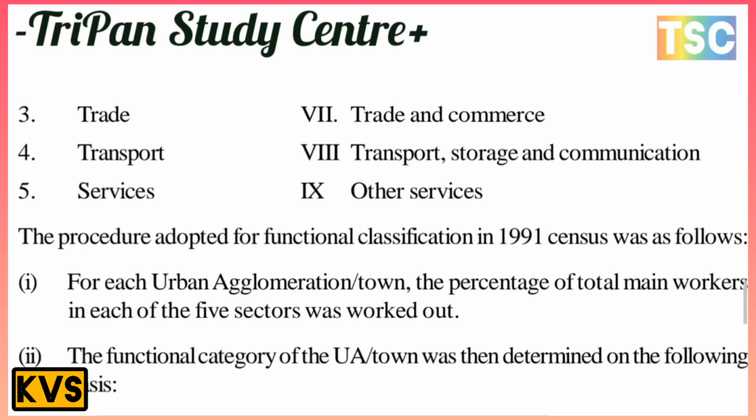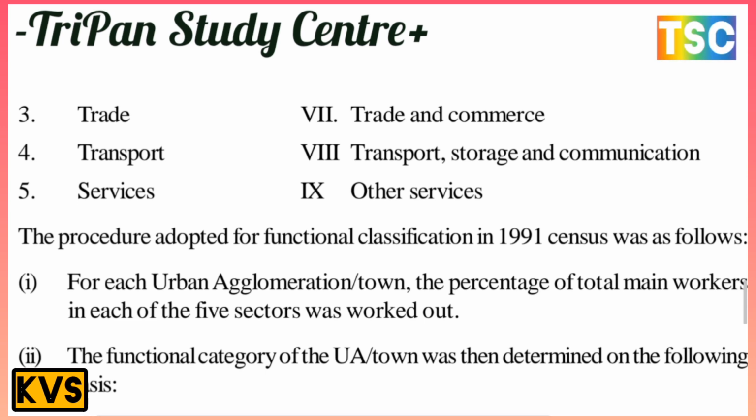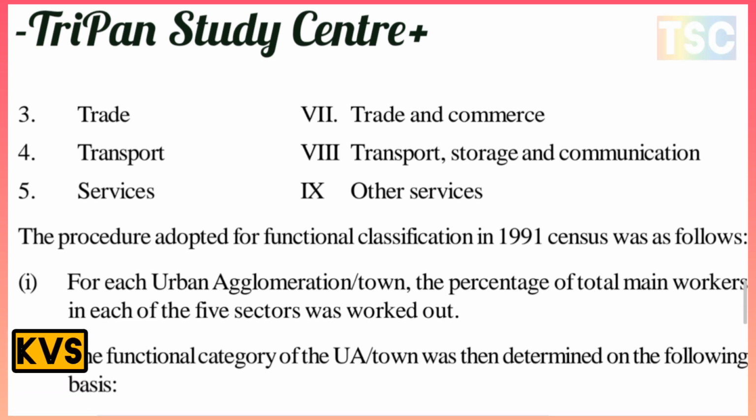The procedure adopted for the functional classification in 1981 was the following. First, for each urban agglomeration and town, the percentage of total main workers in each of the 5 sectors was worked out. The functional category of the UA or town was then determined on the following basis.